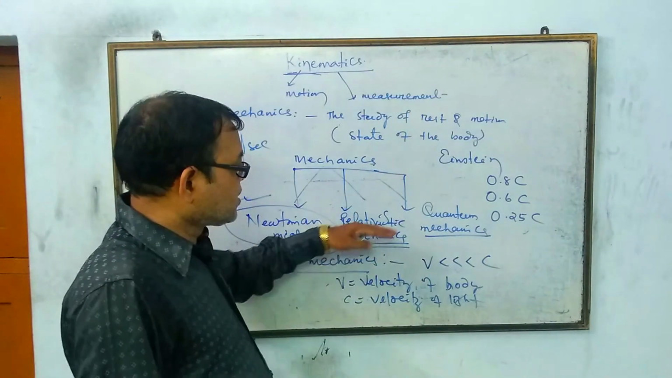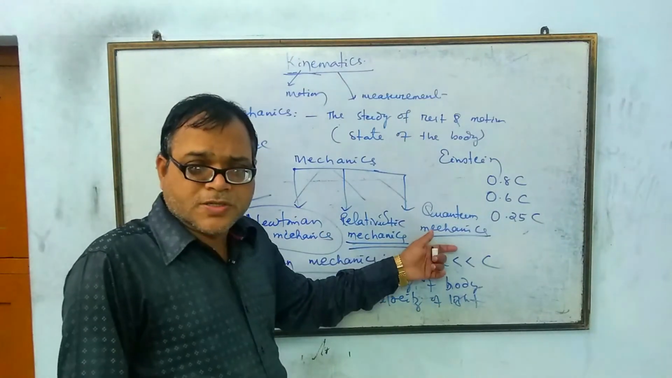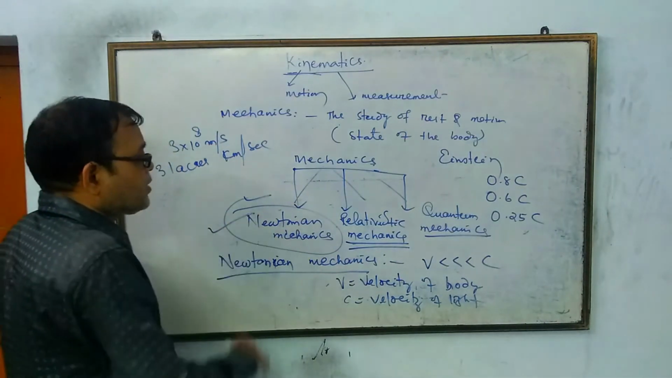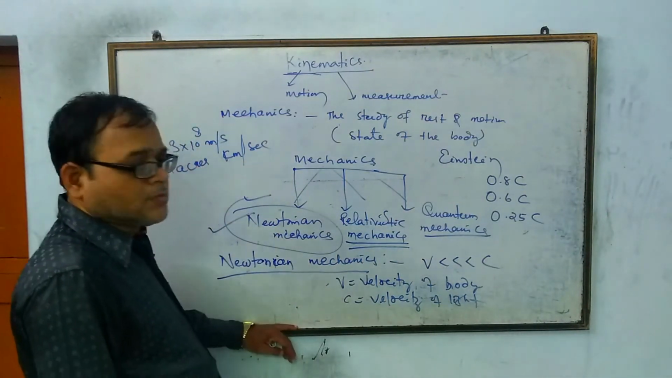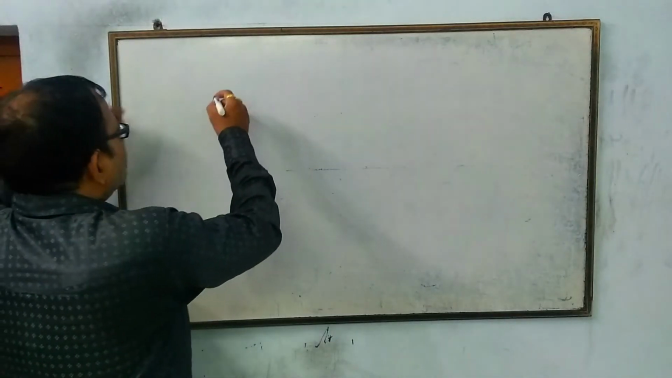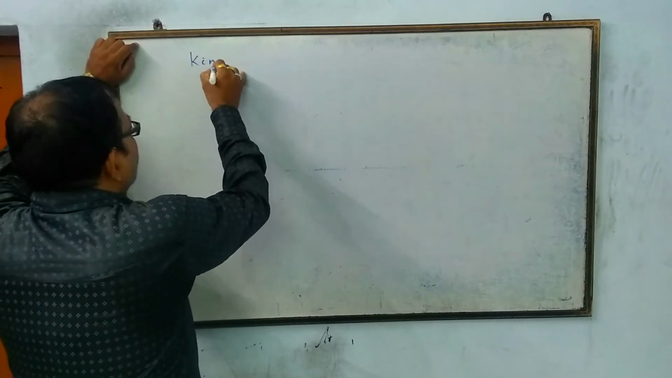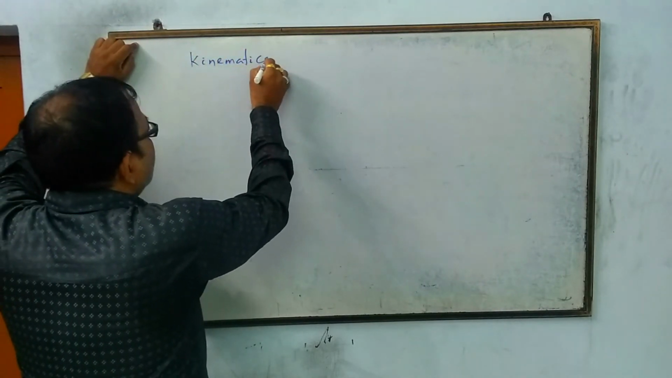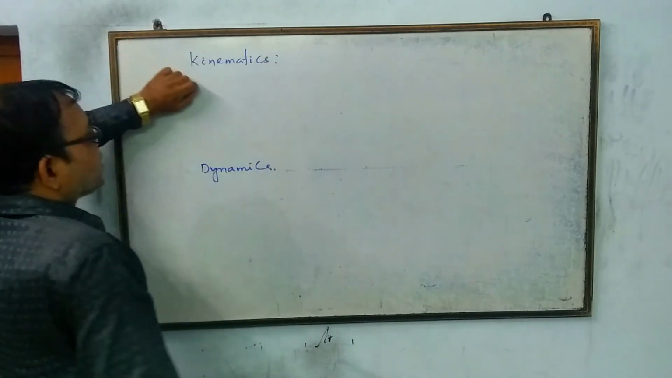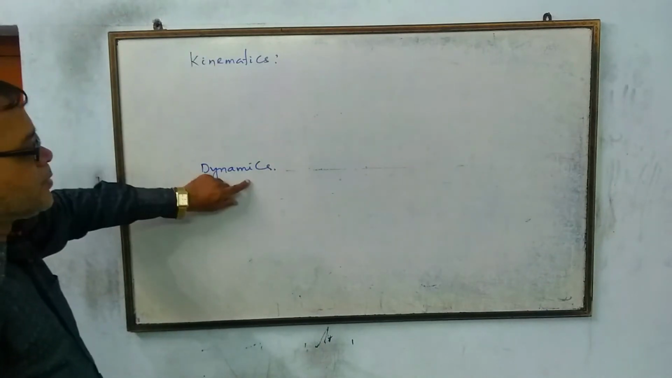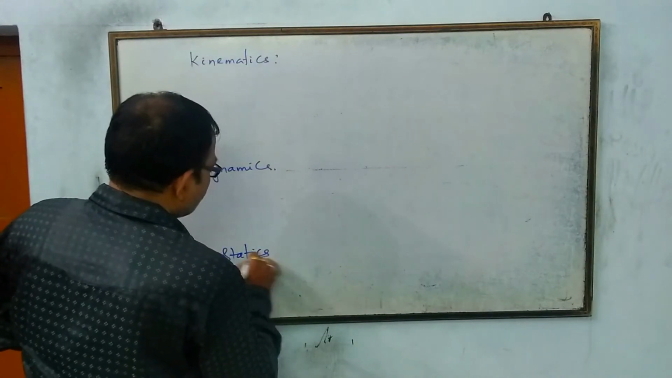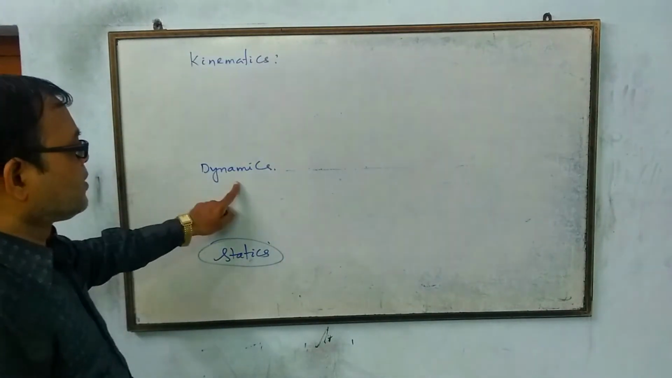Thus, there are three categories of mechanics, which is just history or introduction. It is not required. Only Newtonian mechanics is required in your class 11th. Now we will discuss kinematics and dynamics. Newtonian mechanics has two parts, kinematics and dynamics. Another part is statics, but it is not required. Only kinematics and dynamics.